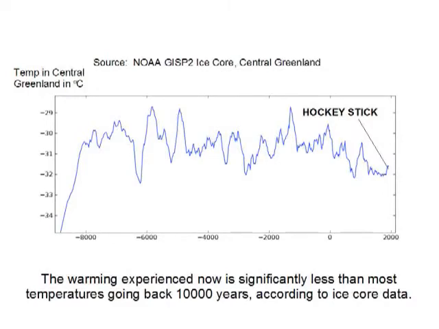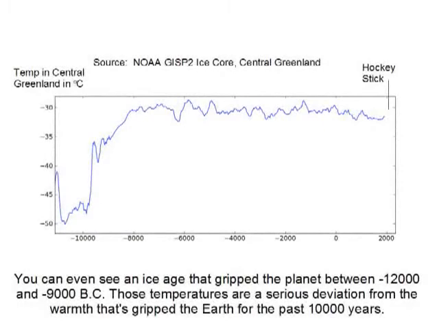The upswing in temperature in the modern period is far less than any temperature maximum shown by the Greenlandic ice cores. Around 10,000 years ago, we see a precipitous drop in temperature corresponding with the last ice age.